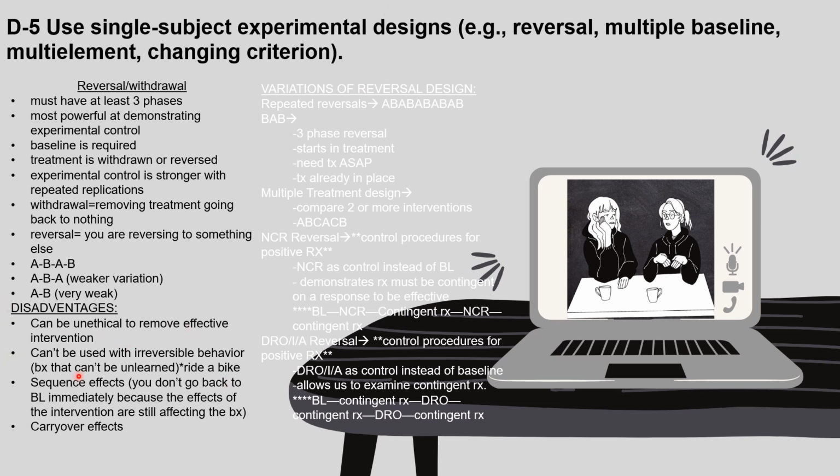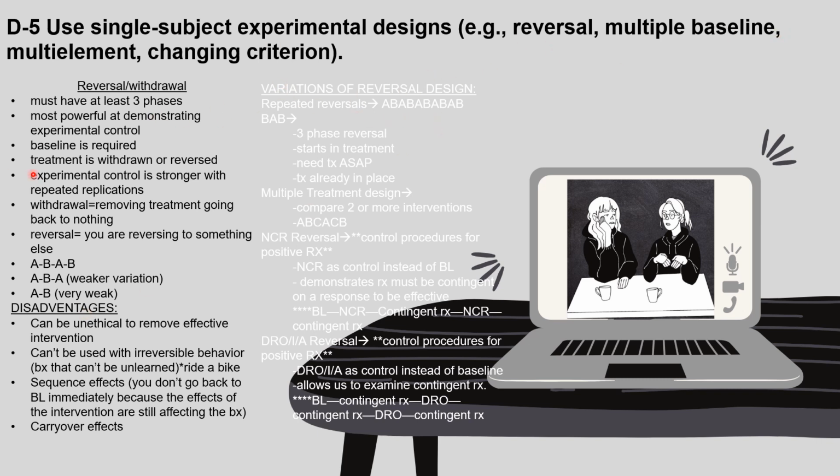Next, we have the disadvantages for reversal withdrawal design. It can be unethical to remove an effective intervention. It can't be used with irreversible behavior, behaviors that can't be unlearned, like riding a bike. You might have sequence effects, which means that you don't go back to baseline immediately because the effects of the intervention are still affecting the behavior. And there are carryover effects.